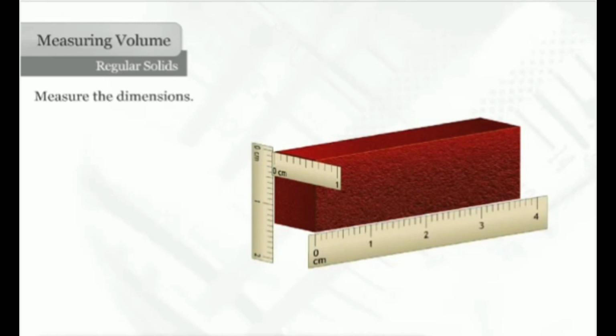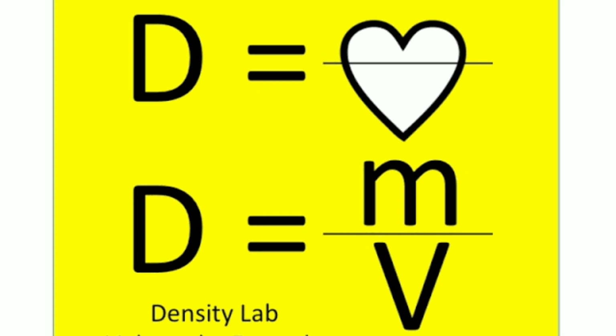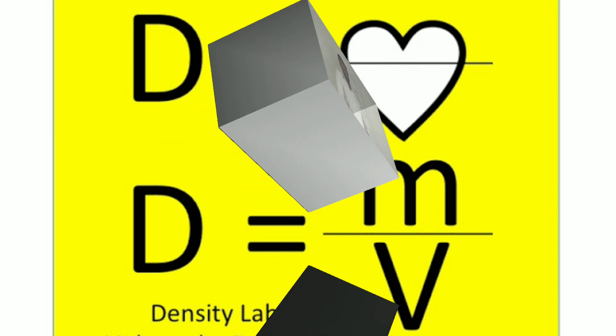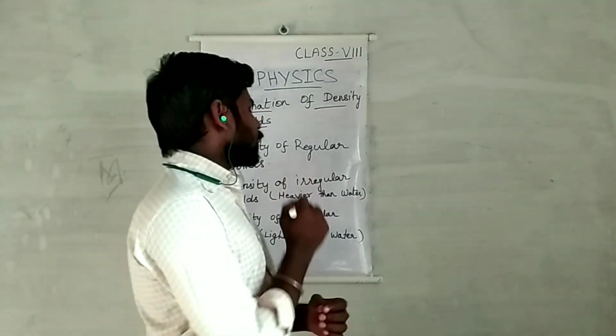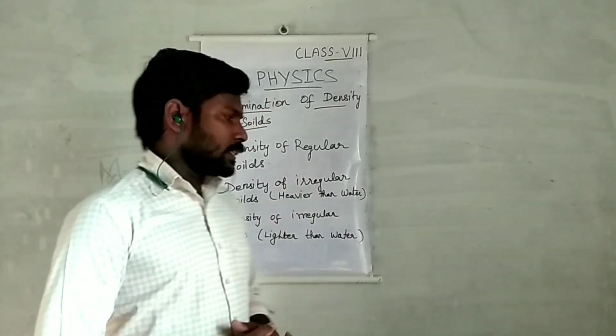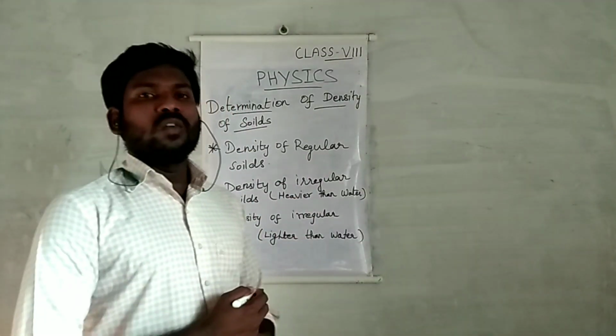Here, the given solid is a cuboid. The cuboid has length, breadth, and height. Those values multiplied together give the volume of the cuboid in the unit of centimeter cube. Finally, the mass value and the volume value can both be substituted in the density formula, and then we can derive the value of density. Dear students, I hope you have understood how to measure density of regular solids, and now we see how to measure density of irregular solids which is heavier than water.